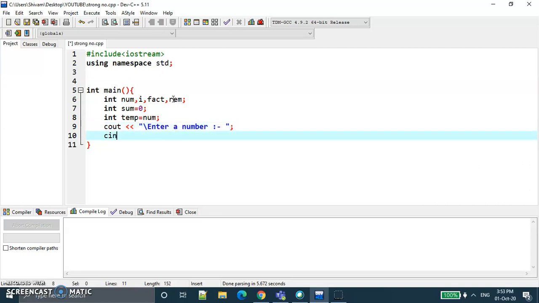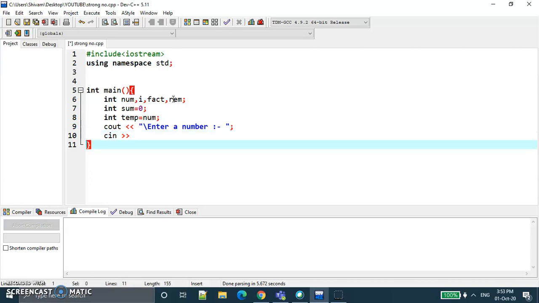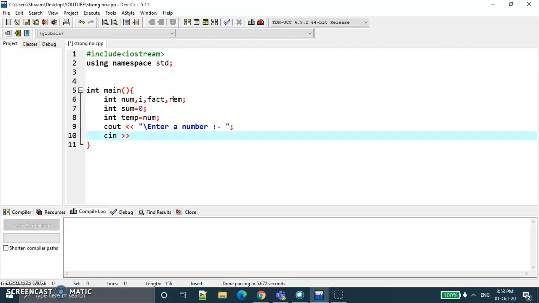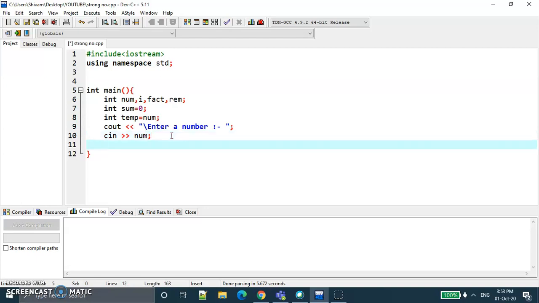After that cin is used basically to take input from the user. So cin number, and now the user will input some number. For a new line in C++ we use endl.